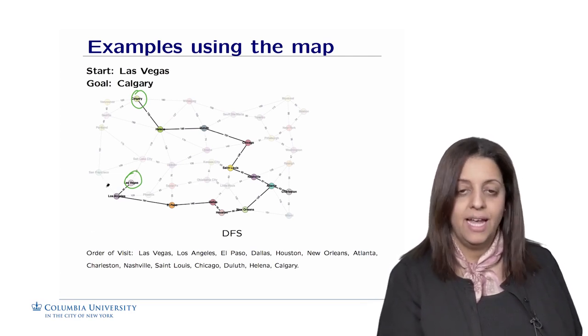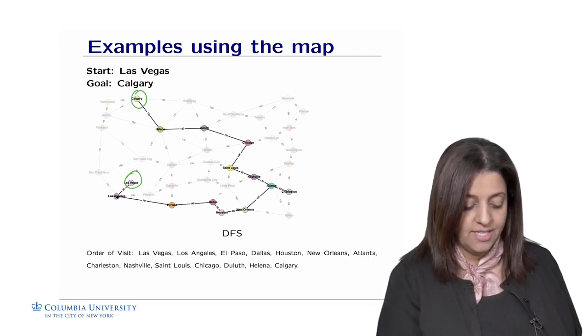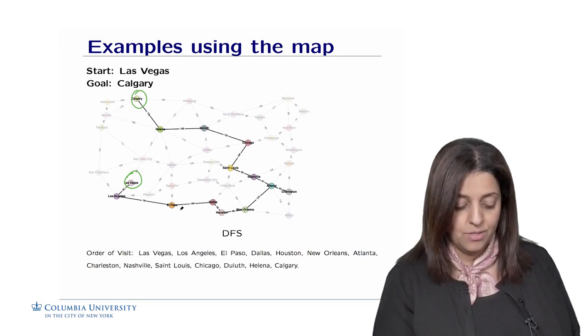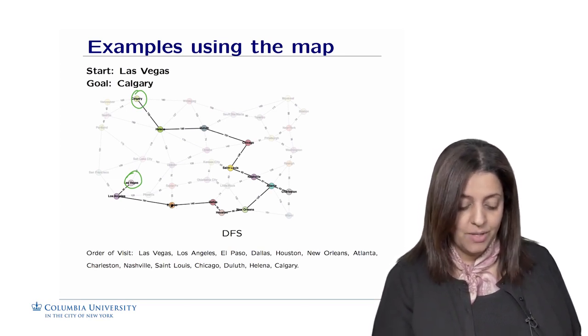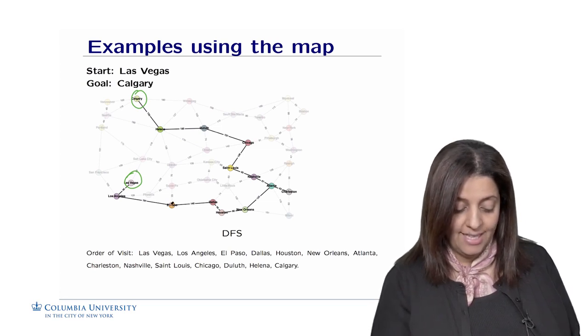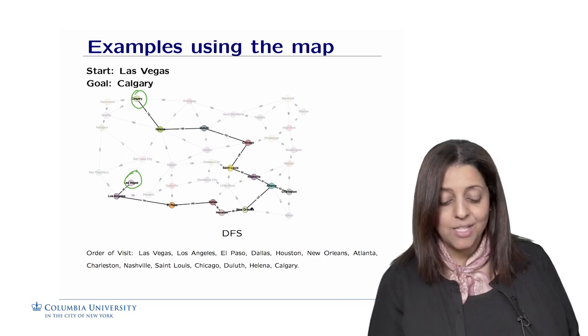So explore the children of Los Angeles. We have San Francisco, Phoenix, and El Paso. El Paso is first, so it's going to be El Paso. From El Paso, we're going to go to either Santa Fe, Dallas, or Los Angeles. So it's going to be either Santa Fe or Dallas. So we're going to start with Dallas, and so on and so forth.